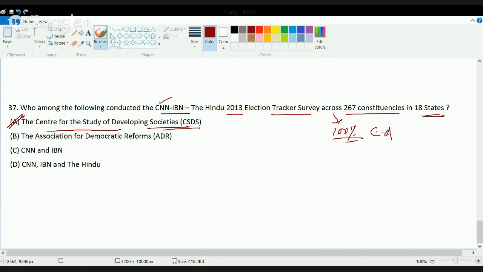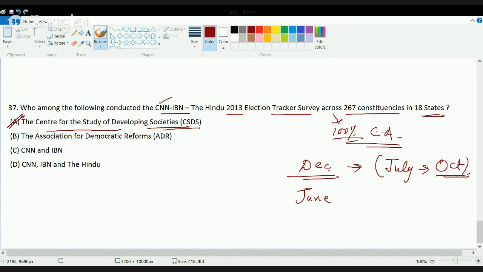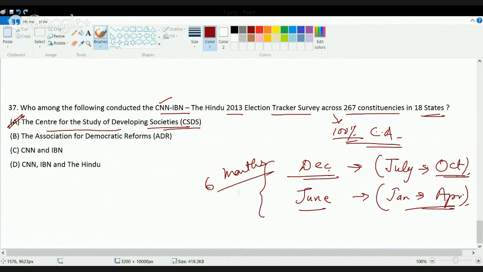current affairs. So you can say for an examination in December, you must be up to date with the current affairs from July to at least October. And for a June examination, you must be updated on current affairs starting from January at least till April. So the past 6 months of current affairs, especially in the field of higher education,